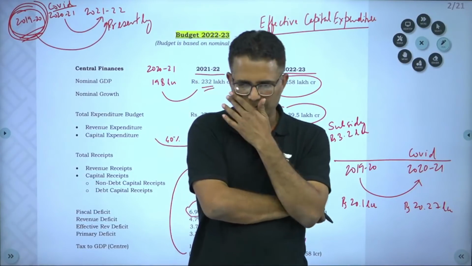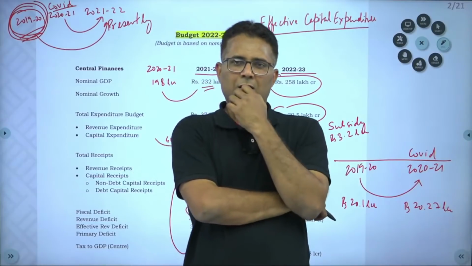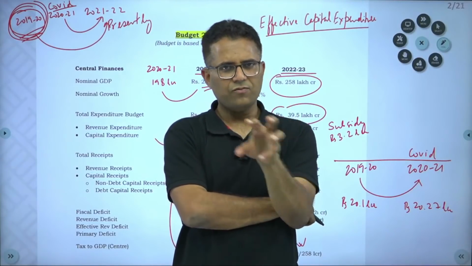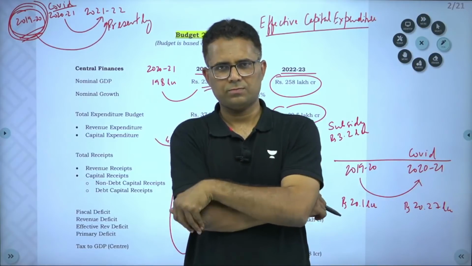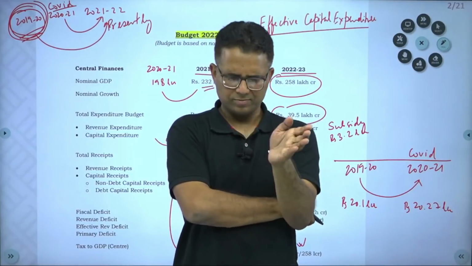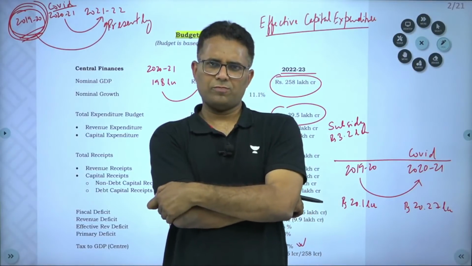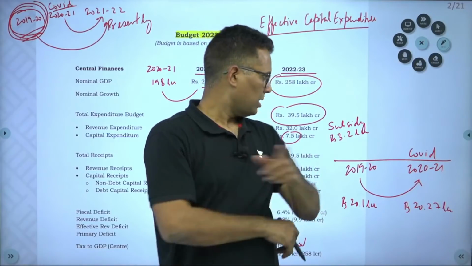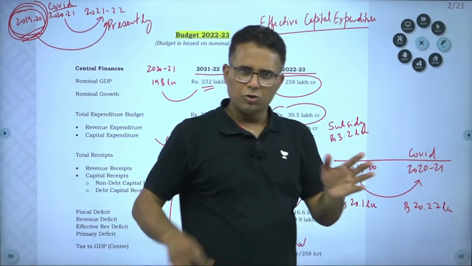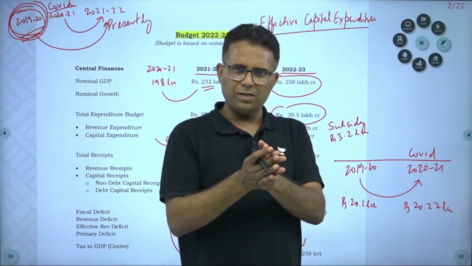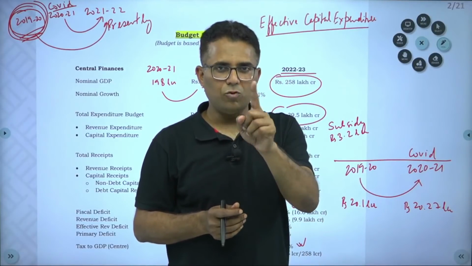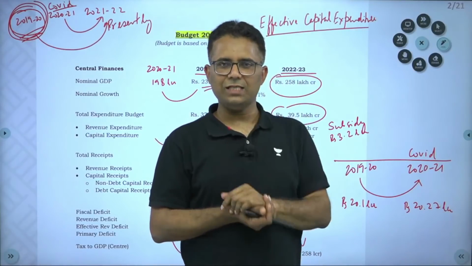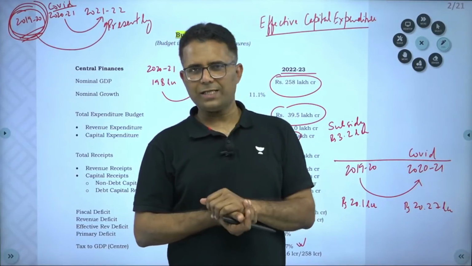The reason is, listen carefully. In GDP, we have both the informal economy and the formal economy, right? So GDP is based on both informal and formal activities. Informal activities are included in GDP, but they don't pay tax.